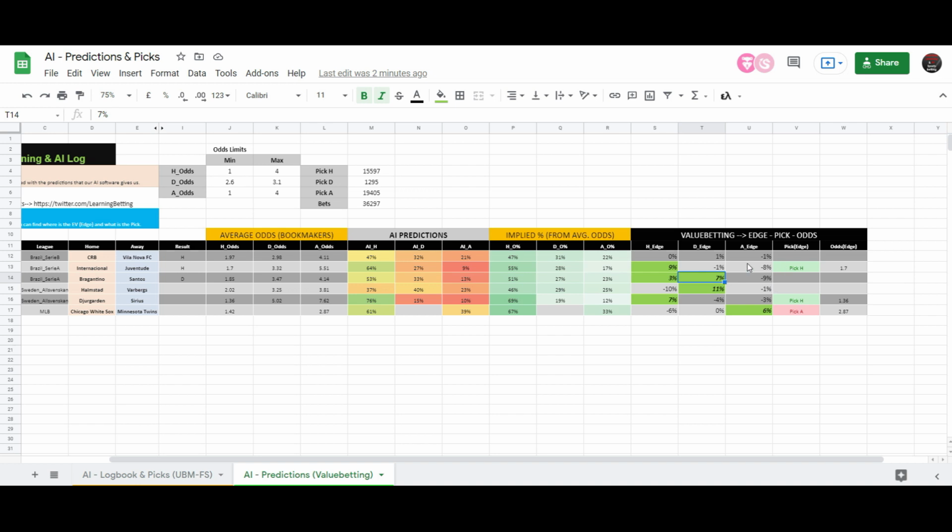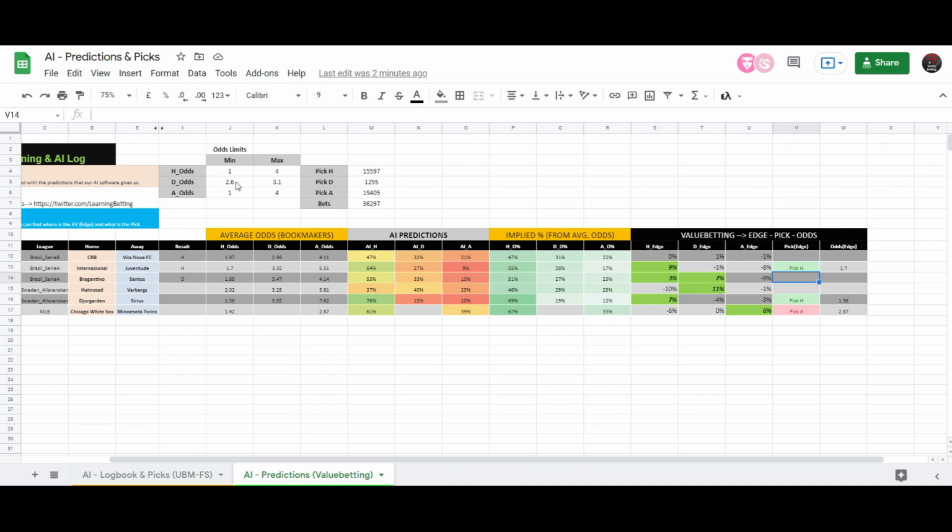So the right thing to do here would be to bet on this draw, because the software tells us 33%, while the true odds were 27%. Generally, this could have been a pick of the draw, and the draw came. So if we followed this, we would be right.